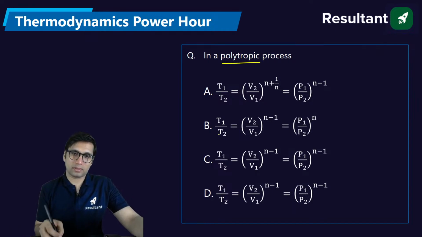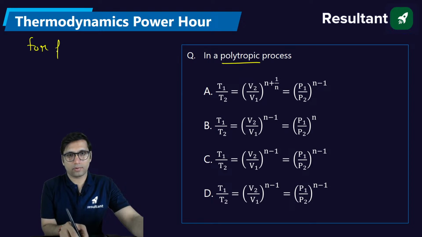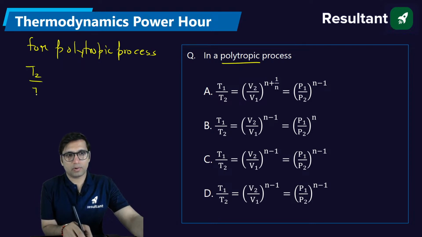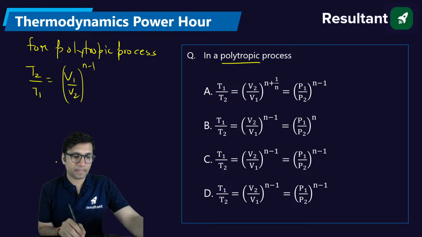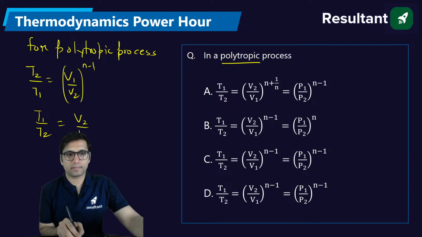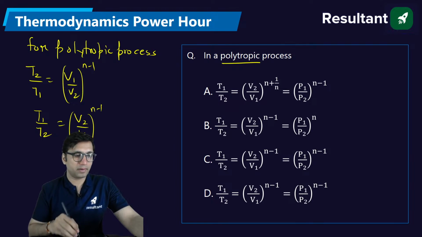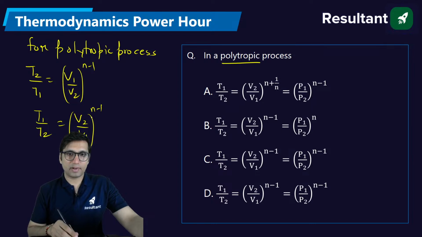In a polytropic process, which of the following equations will be used? We know that for a polytropic process, I hope you remember the equation. It is T2 by T1 is equal to (V1 by V2) to the power n minus 1, right? But here they are not asking T2 by T1. If they ask you T1 by T2, it will just become V2 by V1. Simple. Nothing will change. This will become (V2 by V1) to the power n minus 1.